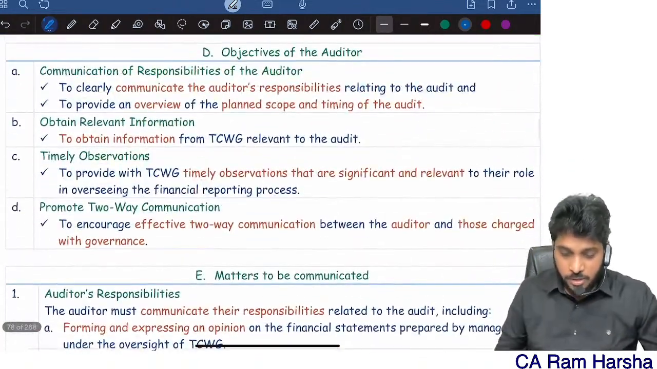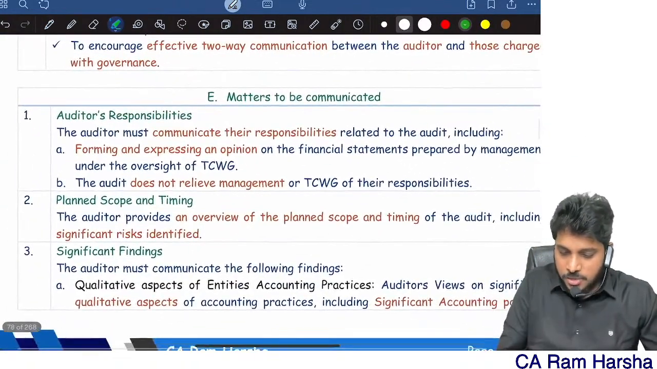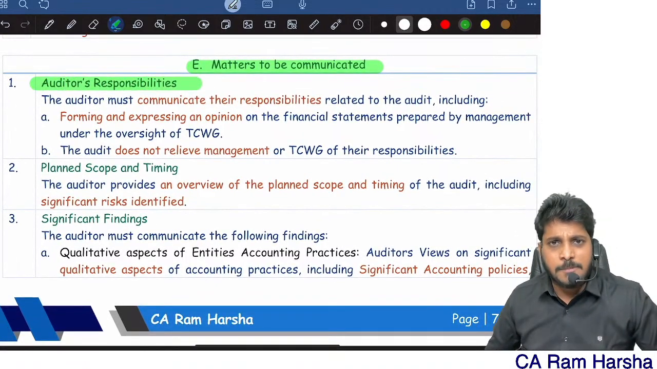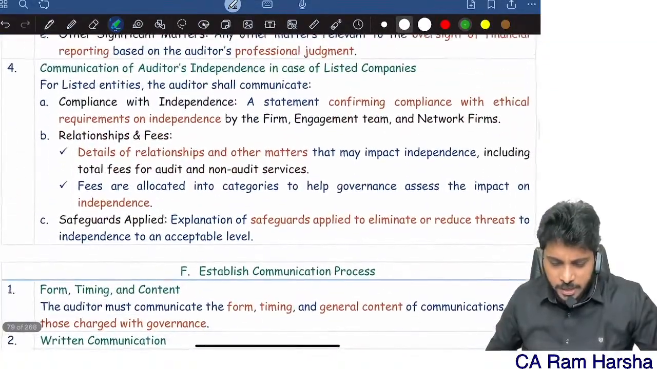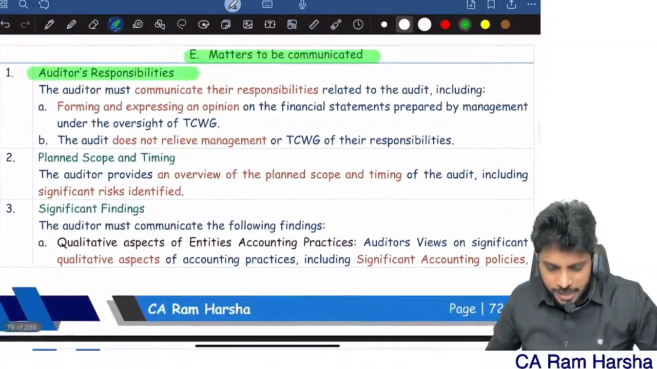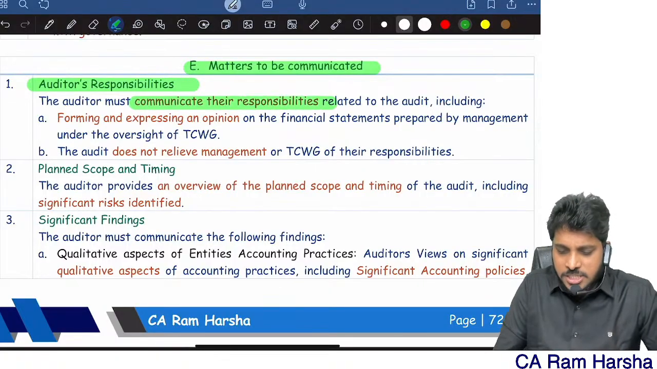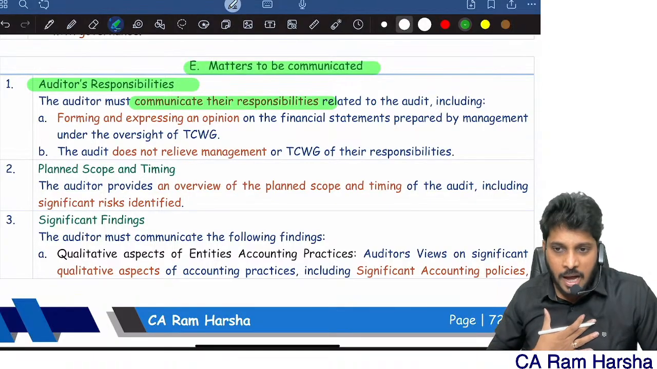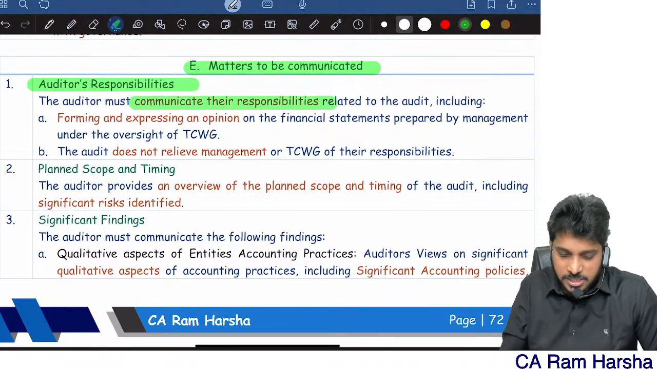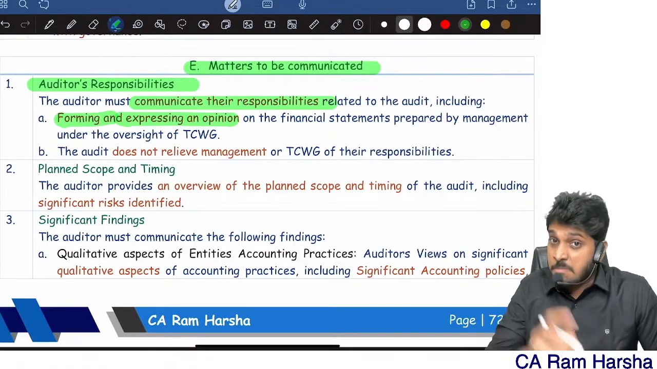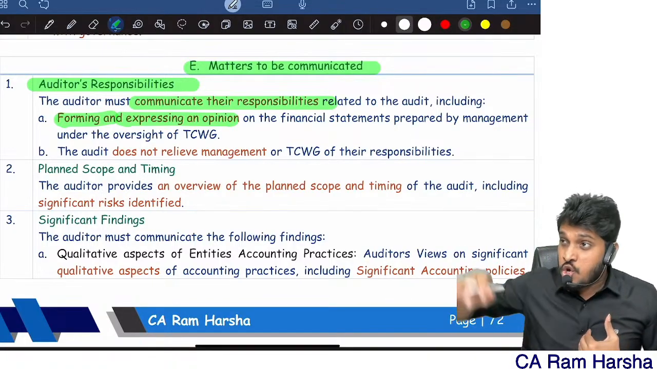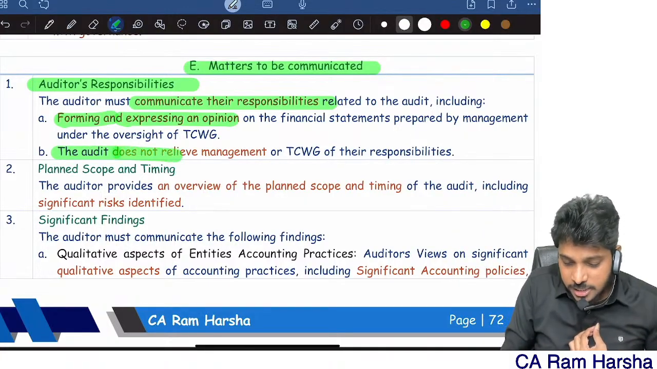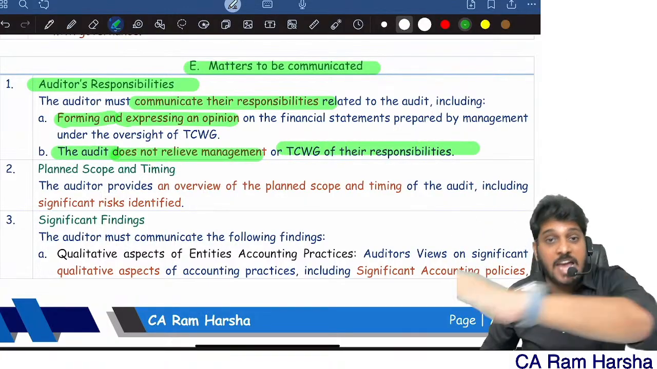SA 260. Now, what are the matters to be communicated? What does the auditor have to communicate? First, you should communicate your responsibility. The auditor shall first communicate what his responsibility is. You should clearly tell the management: look, management, I am an auditor. I am responsible only for performing the audit and expressing an opinion on the financial statements. Just because you appointed me, your responsibilities will not change. Your responsibility will remain intact. The audit does not relieve management or top management of their responsibilities.